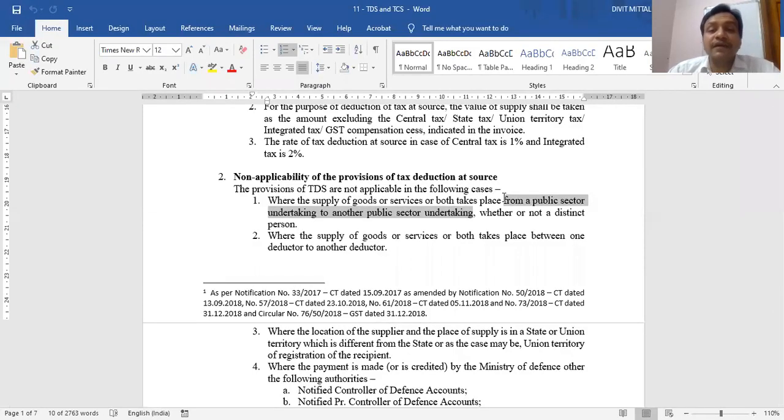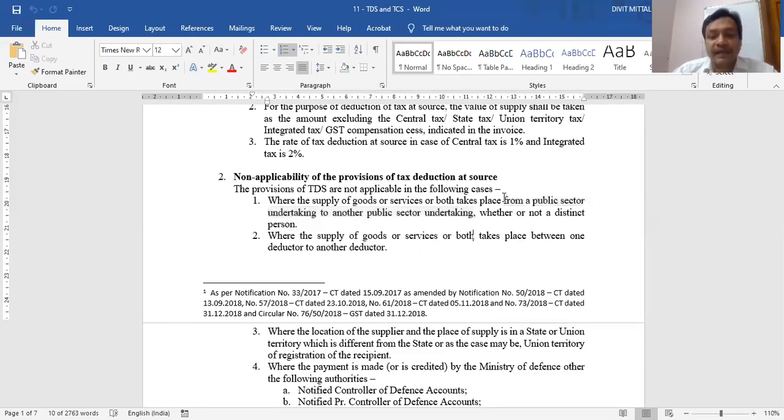Now public sector undertakings are deductors, like ONGC is a deductor. Bharat Heavy Electricals Limited is a deductor. Bhilai Steel Power Plant is a deductor. So if any supply happens between two public sector undertakings, though both are deductors, there is no need to make any TDS. No need to deduct any tax at source.